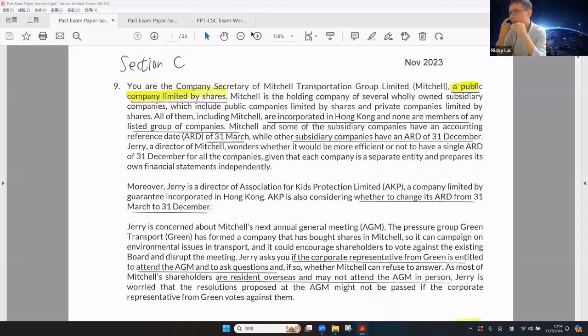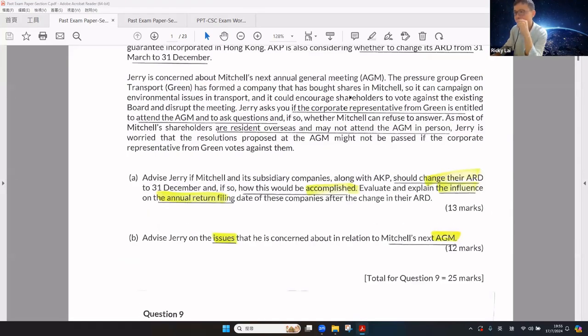Before we look at the question and the scenario, first of all, we would like to take a look at the question requirements. First, advise Jerry whether the company and its subsidiaries together with AKP can change their accounting reference date to December 31, and how this could be accomplished.